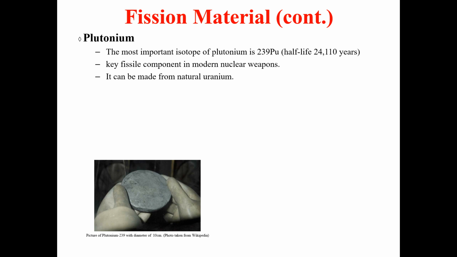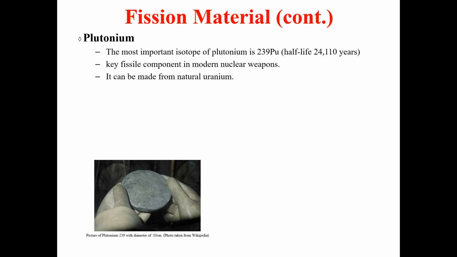You already know that natural uranium, that is uranium 238, contains only 0.71% of uranium 235. So we have to do the enrichment process to get more and more uranium 235. That is quite a tedious job.